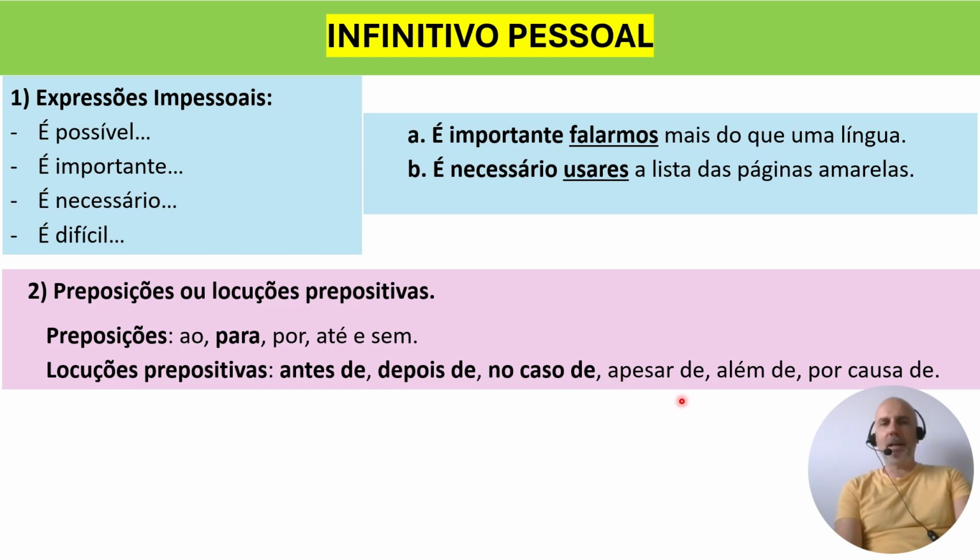So, apesar de means even though or although. Além de means besides. Por causa de means because of. Sem means without. Até means until. Por, it's impossible to translate because it depends on the context you're using, it depends on which verb you're using, so I cannot translate por.